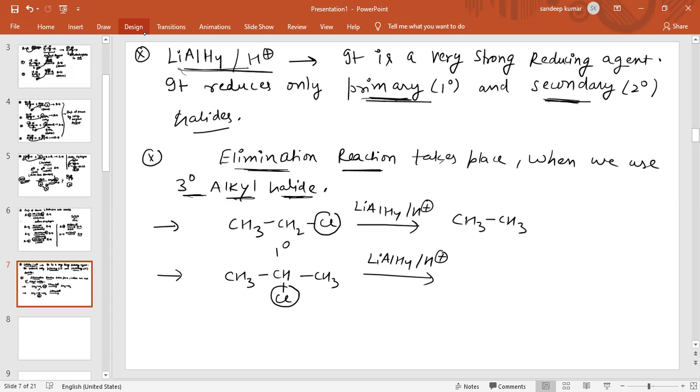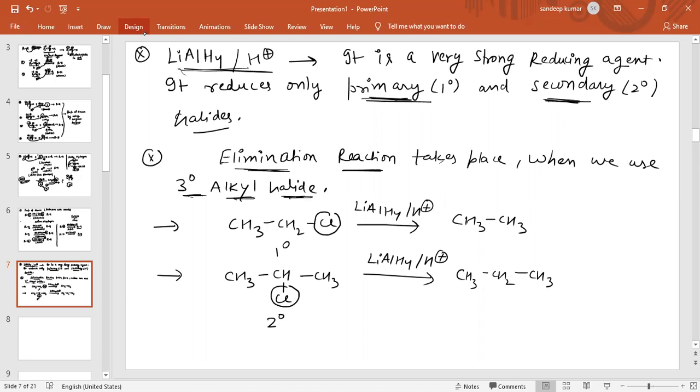This is a 2 degree alkyl halide, because the functional group is attached to the carbon atom and the neighbors of this carbon are 2. And we know lithium aluminium hydride can reduce 1 degree and 2 degree alkyl halides. So the product obtained is CH3CH2CH3, an alkane.